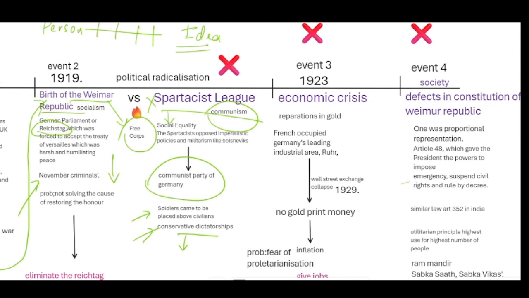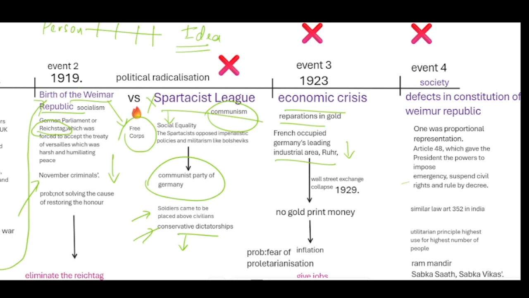The next event was in 1923, when there was an economic crisis. The war reparations were to be paid to the Allied powers in gold, but Germany did not have any gold left in its reserves, and hence the French occupied their leading industrial area, the Ruhr. After the occupation of the industrial area, German citizens lost their jobs, and Germany had no way to pay back the war reparations which the Allied powers were demanding.